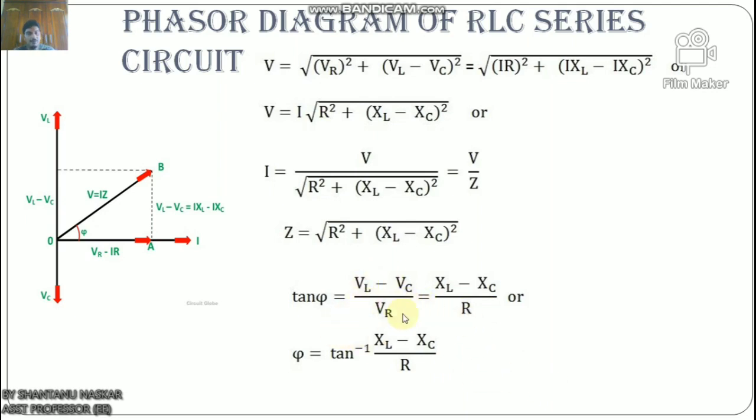Now discuss the phase angle. From the phasor diagram, the value of phase angle will be, look here, tan phi equals VL minus VC by VR, which equals XL minus XC by R. Now phi equals tan inverse of XL minus XC by R.